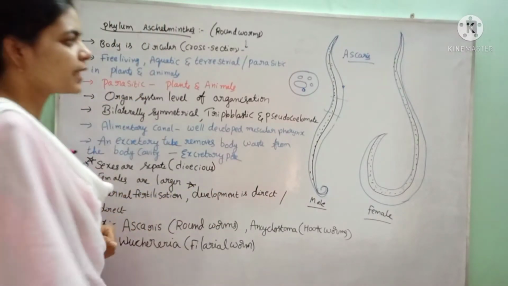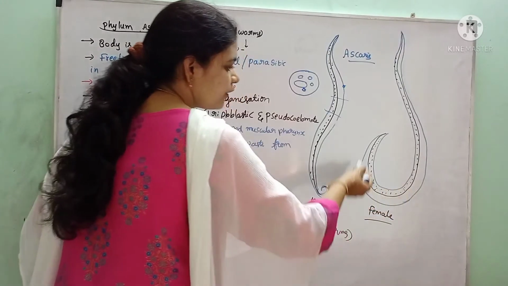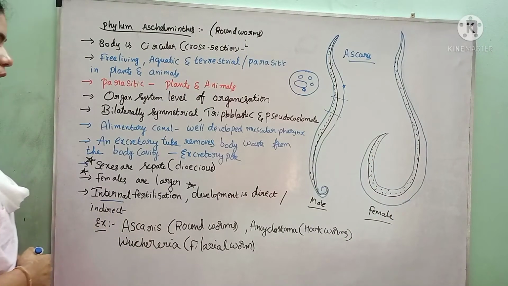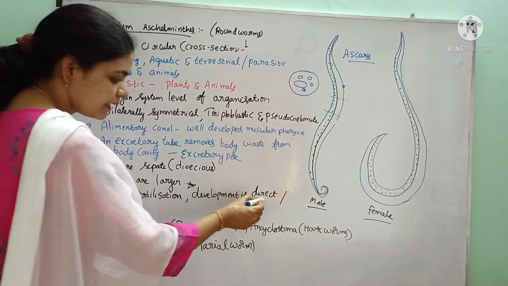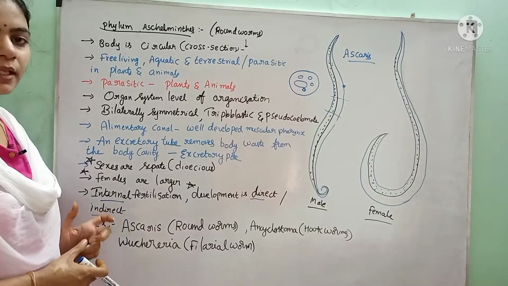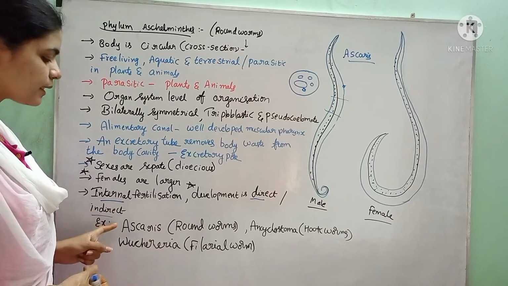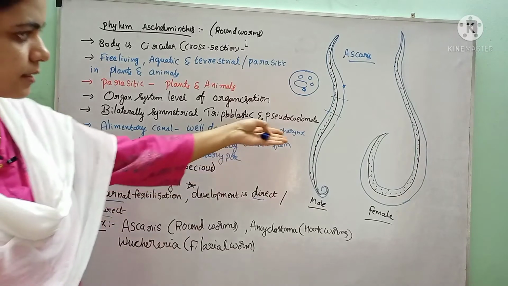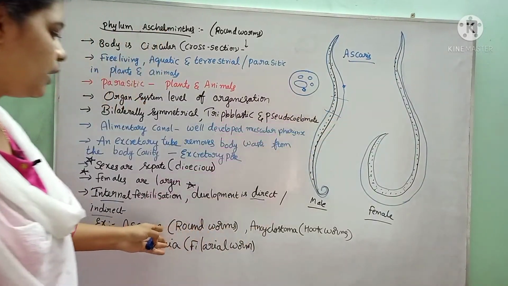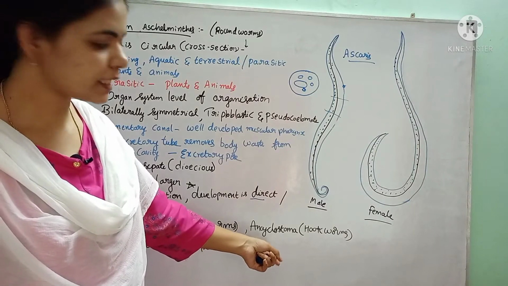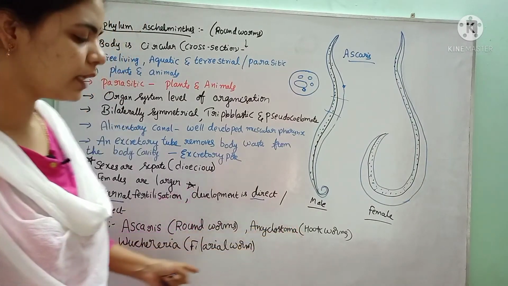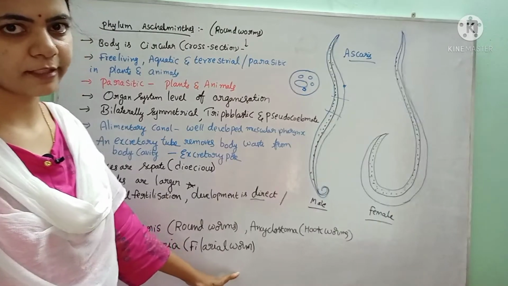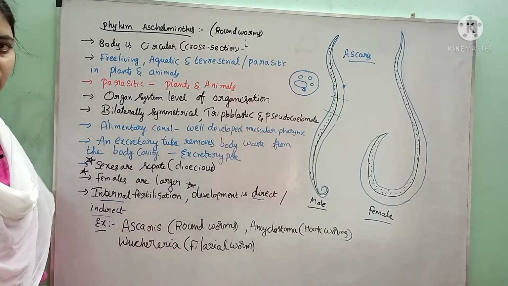This female Ascaris is much larger than the male Ascaris. Fertilization takes place inside the body of the female, hence it is internal fertilization. Development may be direct or indirect. Direct means there is no larval stage. Indirect means there is a larval stage. Examples: Ascaris, which is nothing but roundworms, and Ancylostoma, which means hookworms, and Wuchereria, they are called filarial worms, which cause the disease filariasis. So this is about Aschelminthes.